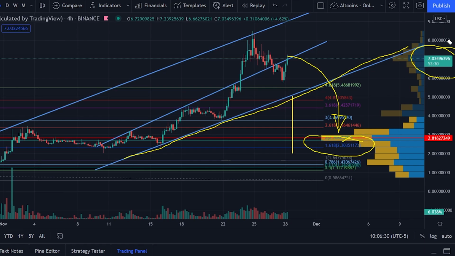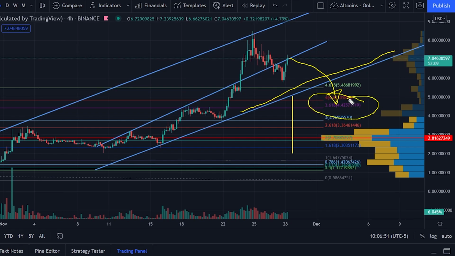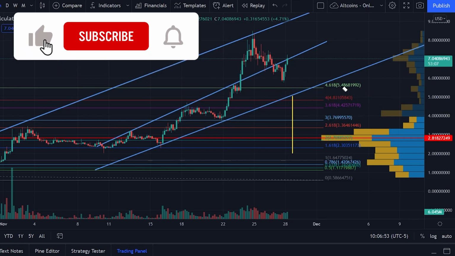Because we are in a bull market, and I'm assuming that Bitcoin will at least trade sideways or push higher from here, right? So if Bitcoin trades sideways or pushes higher from here, then in case it breaks below this trend line over here, I think SandBox is much more likely to drop to the 3.618 Fibonacci extension level, or about $4.42, right? I think that's where it will get some support.